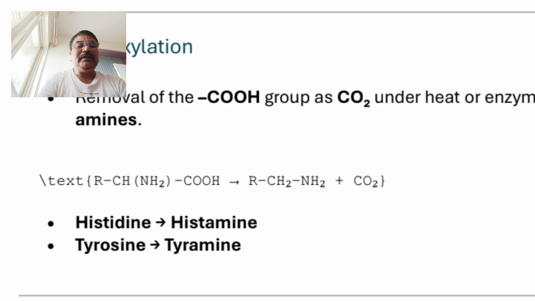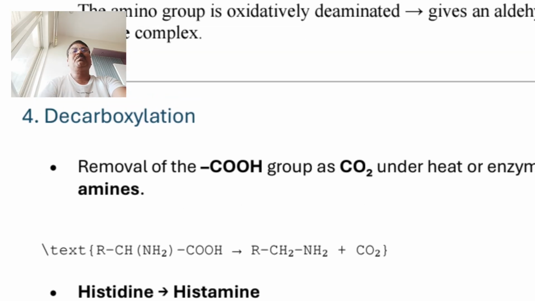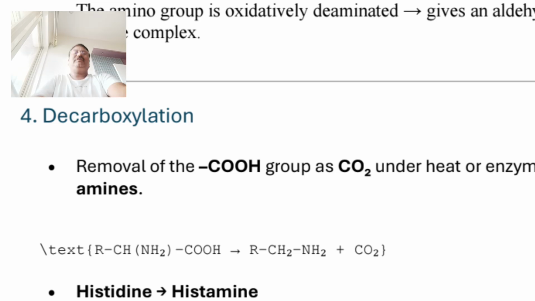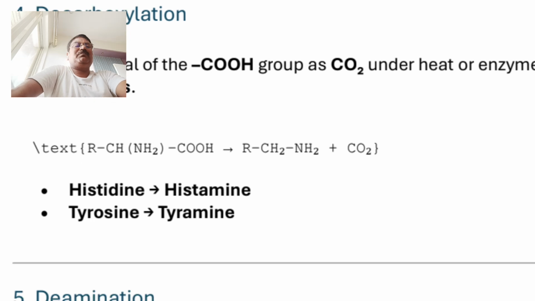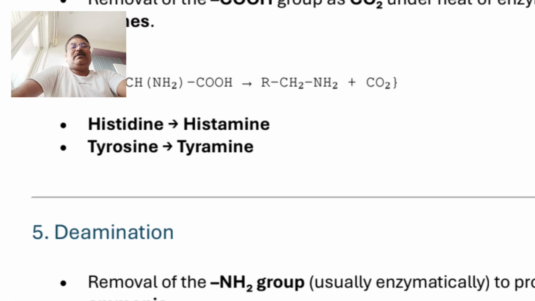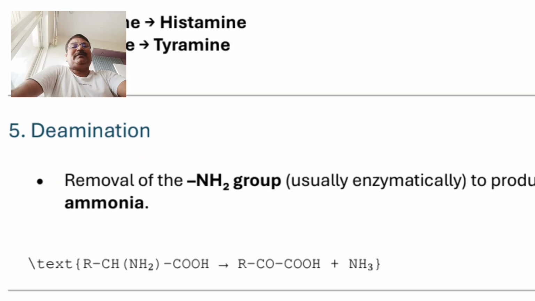Whenever heated, it gives formation of tyramine as a regular amine with elimination of CO2. So decarboxylation reaction is given by alpha amino acid in presence of heat or catalyst. So this is decarboxylation of alpha amino acid.